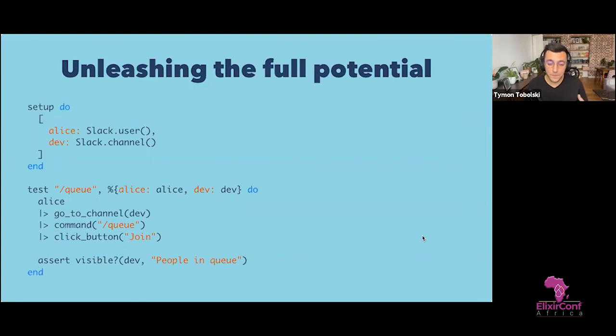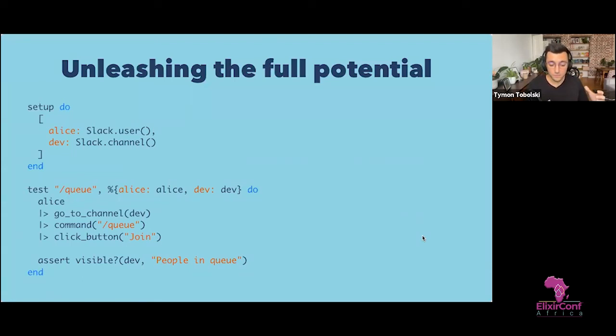And while I mentioned we use a lot of unit testing for the pure functions, we also needed a way to test complex interactions with multiple users in multiple channels, also users from multiple Slack workspaces, because Slack now has this Slack Connect, which allows collaboration between workspaces. So we needed all that.